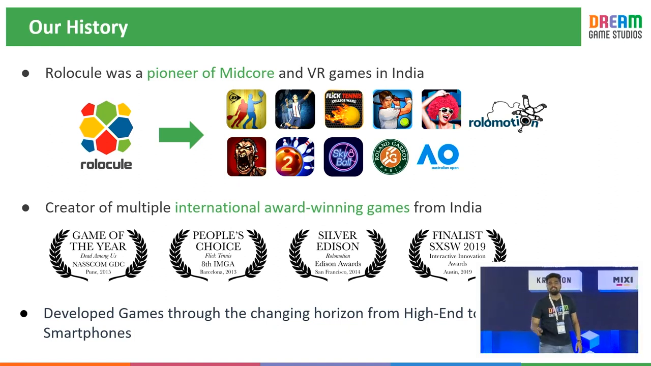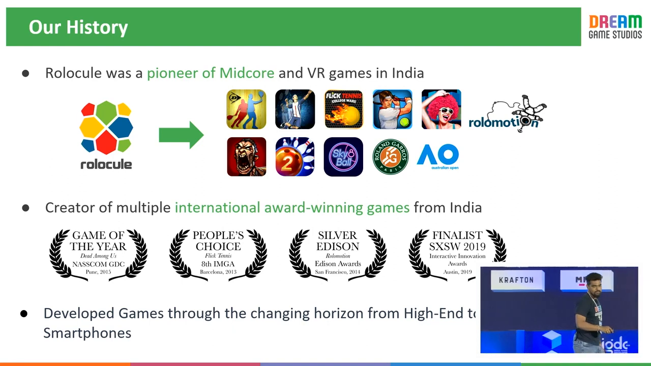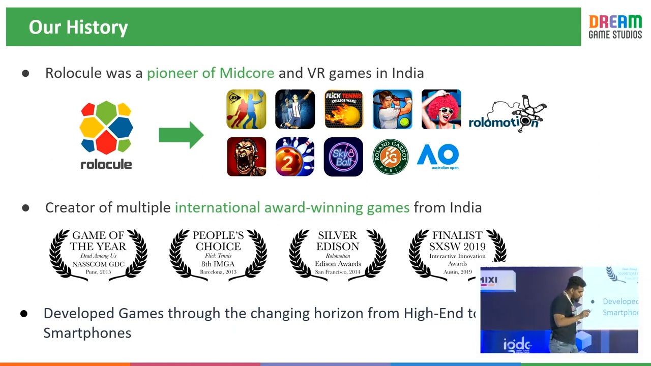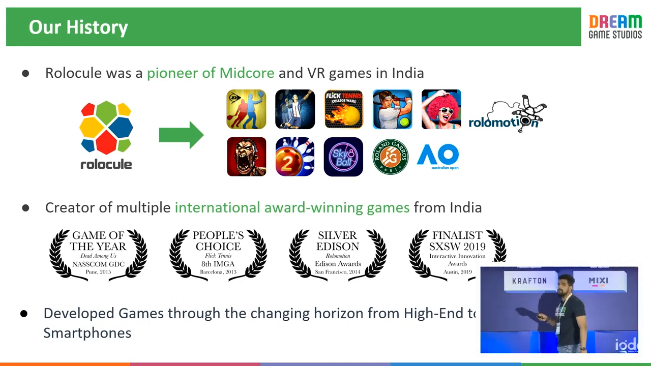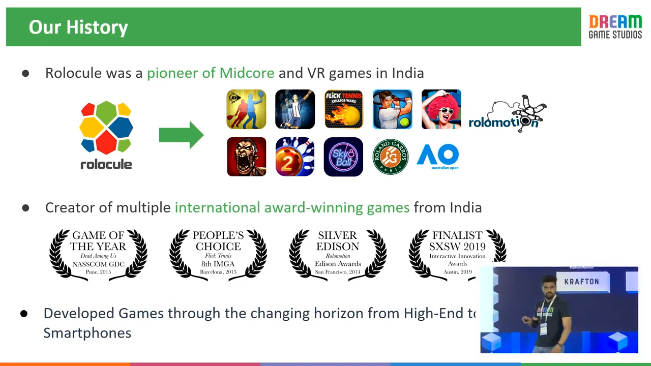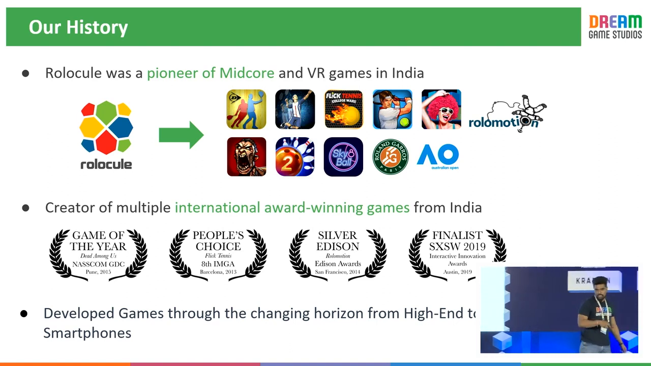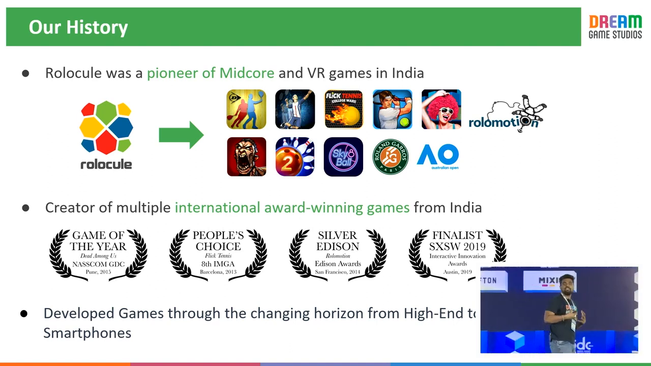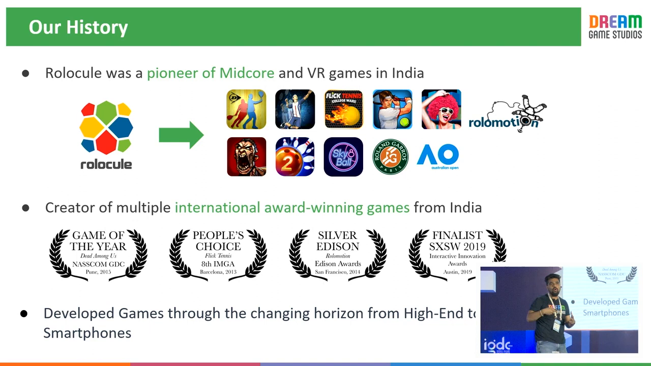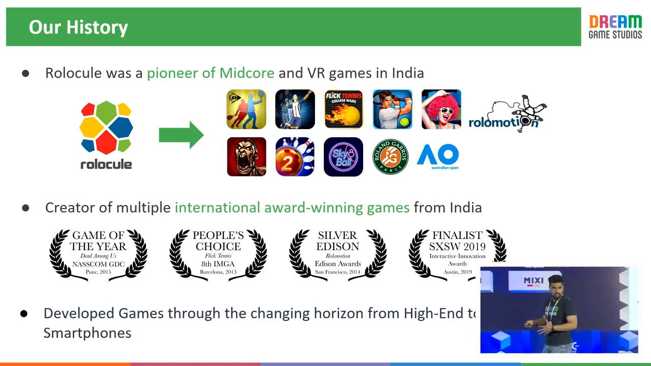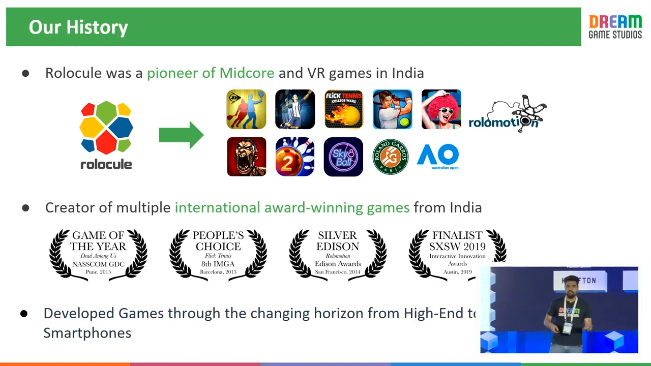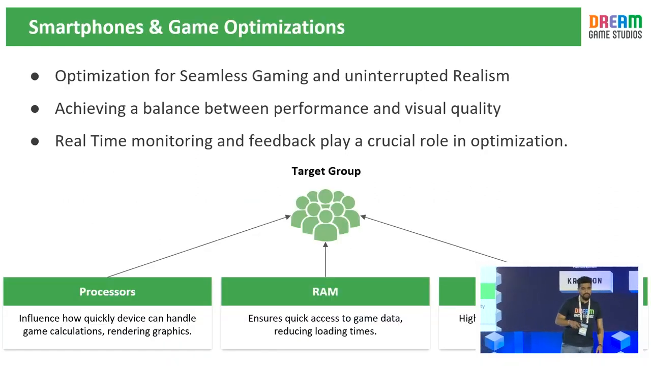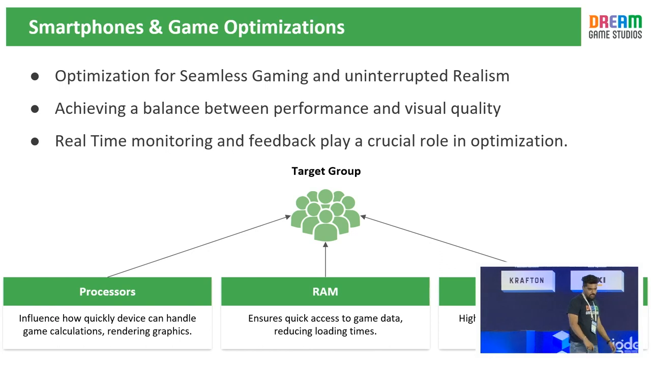Optimization was always a challenge for us. I'll give you a brief about Rollicle. Back then in Rollicle, we used to develop games with our own proprietary engine called Rollo Engine. It was based on OpenGL. We had our own texture formats. We had our own mesh formats, and so on. So we were already steeped in all of these things. Let's get to optimizations now.